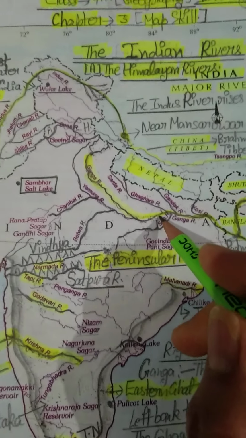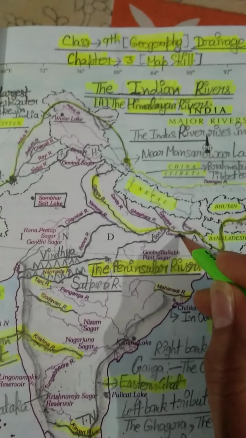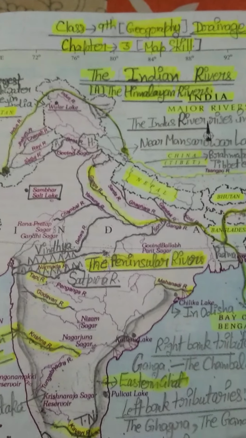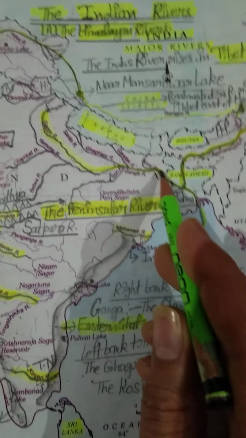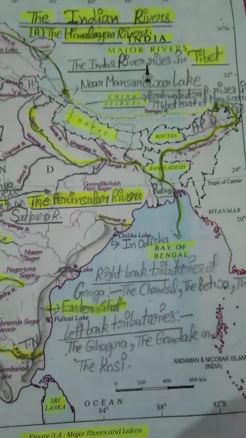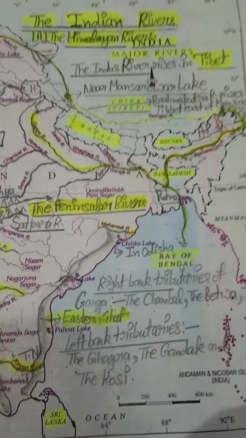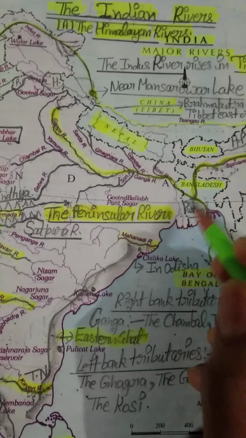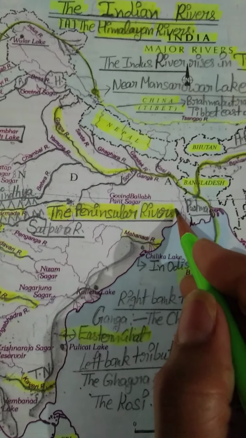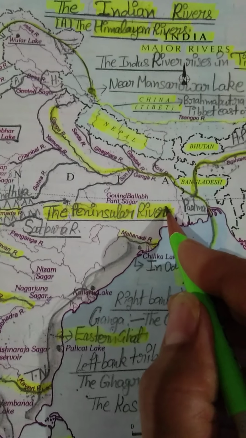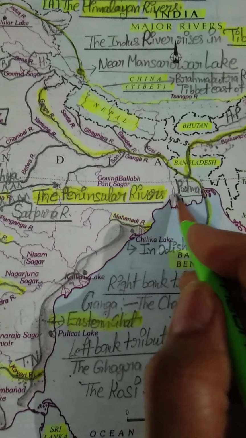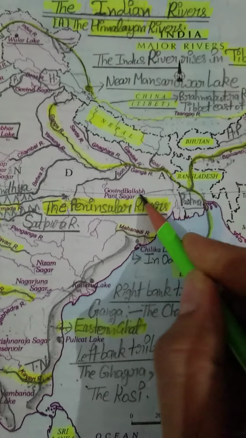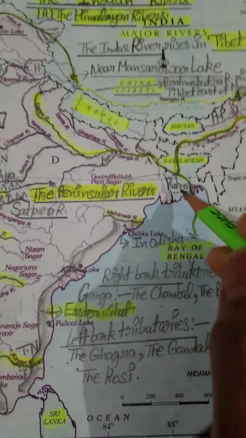So in this manner we can see that Ganga is a very large river, and you know Farakka is the easternmost point of the Ganga in West Bengal. Now see that Ganga river is flowing towards east. Okay, and finally the Ganga river reaches into Bangladesh. But before Bangladesh, the Ganga river reaches into West Bengal, and Farakka is the easternmost point of Ganga in West Bengal. Here it is West Bengal. So Farakka is the easternmost point. After that this river enters into Bangladesh.